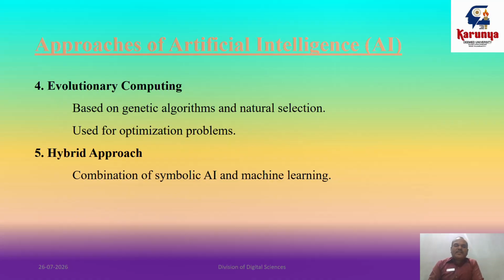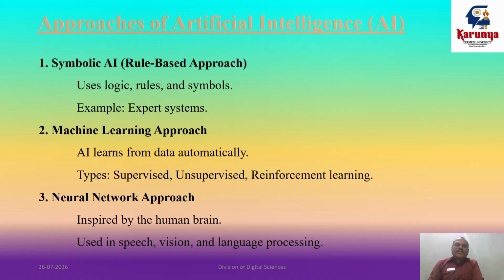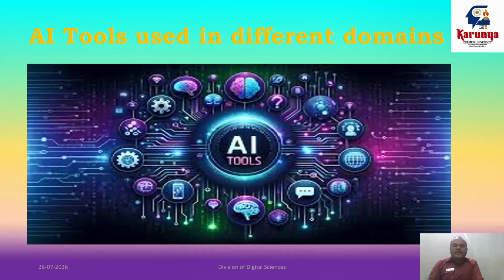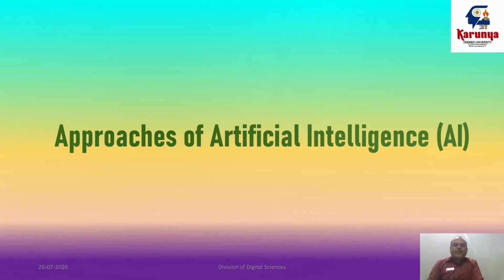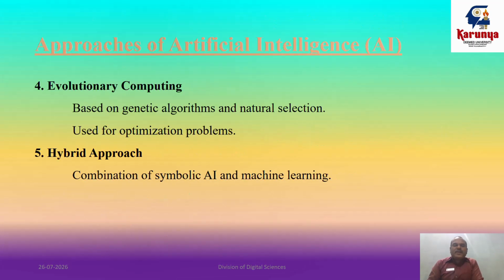And the final one is called the hybrid approach, the combination of symbolic AI and machine learning. In the first one, symbolic AI, we have logic, rules, or symbols using different expert systems. Then, in machine learning, data is learned automatically as patterns. Both symbolic AI and the machine learning approach combine together as a hybrid approach. Okay, so these are all the approaches we use in different kinds of artificial intelligence.